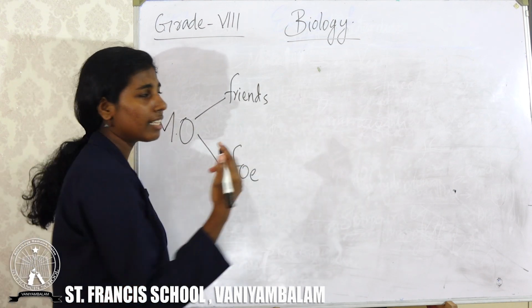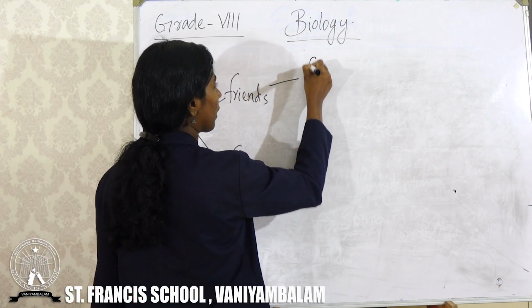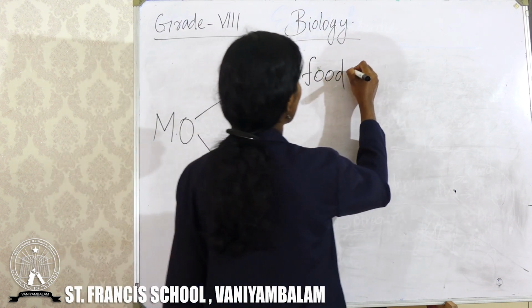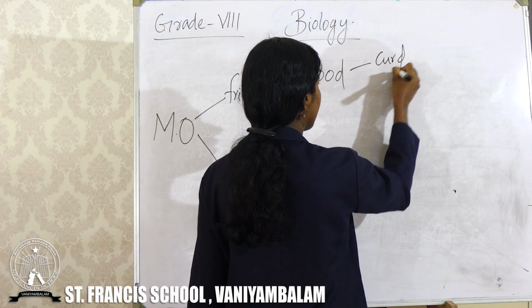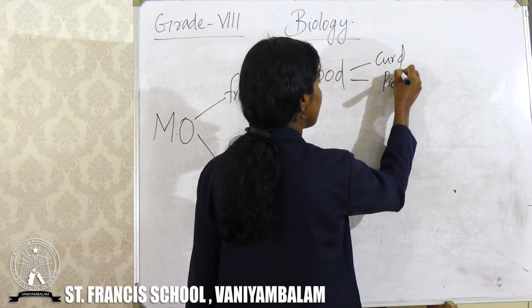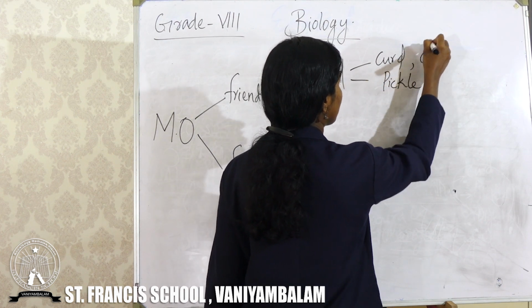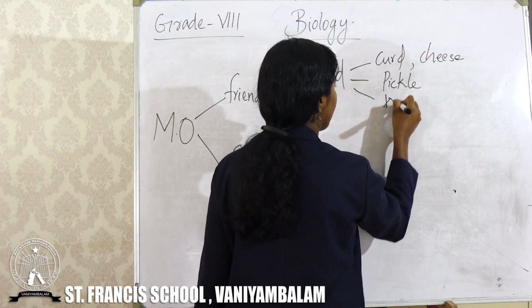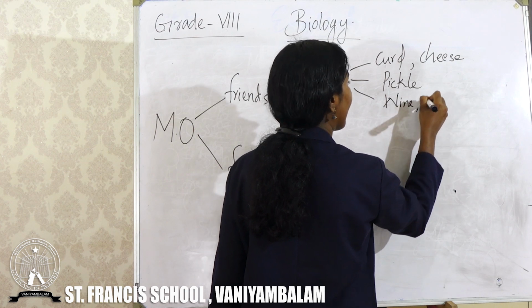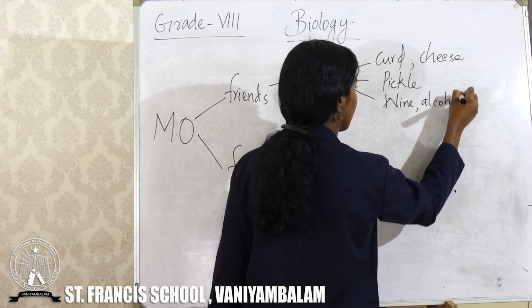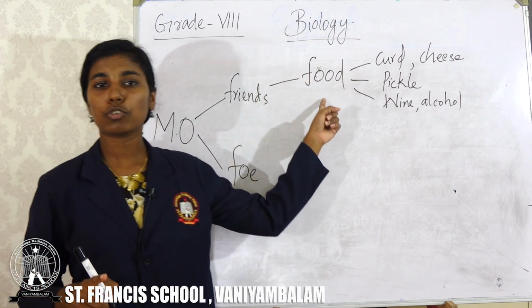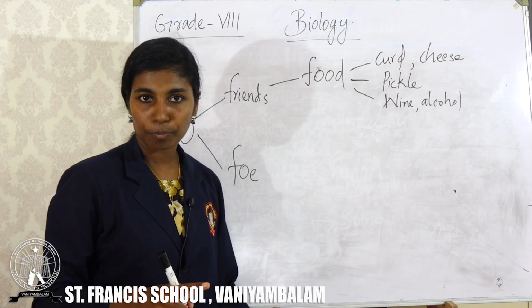Okay, let's conclude that we have now studied microorganisms as our friend and foe. How are microorganisms our friend? Microorganisms help to make food. Which type of food? It helps to make curd, pickle, cheese, wine, alcohol, like that. So microorganisms are our friend. They help us to make different types of food.